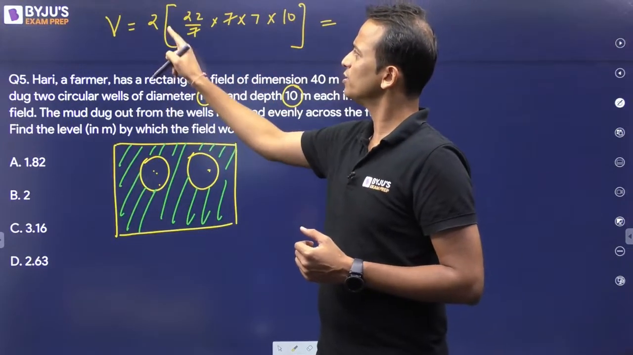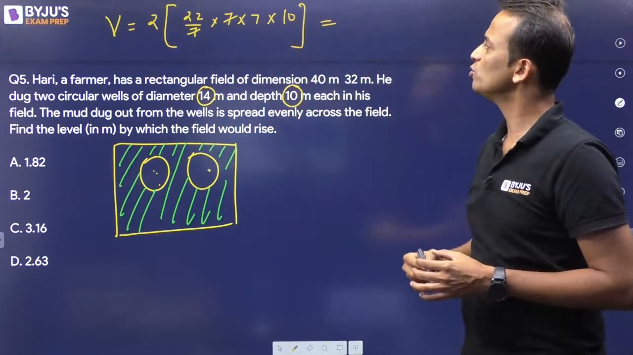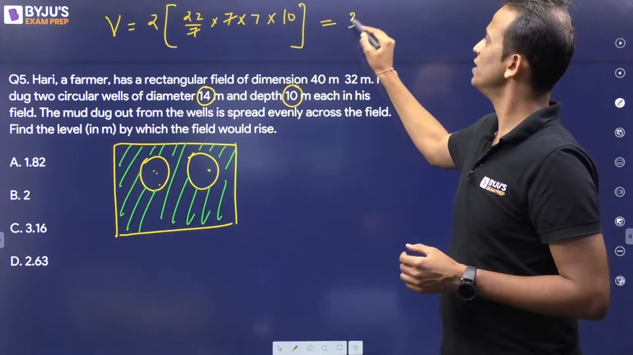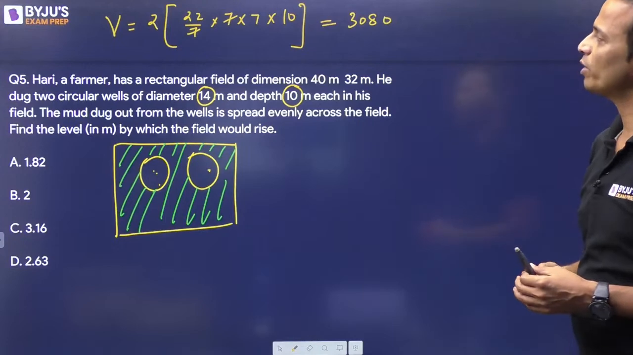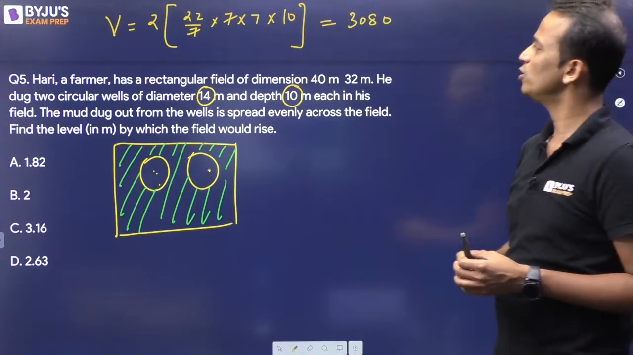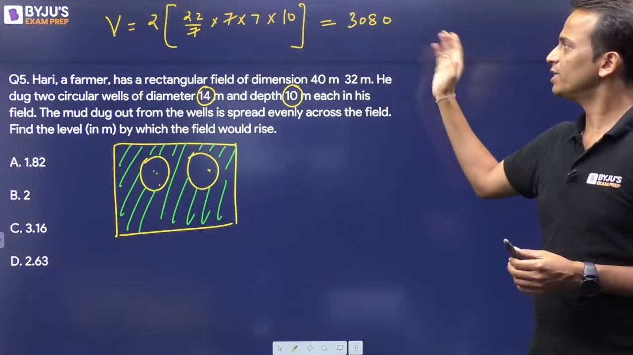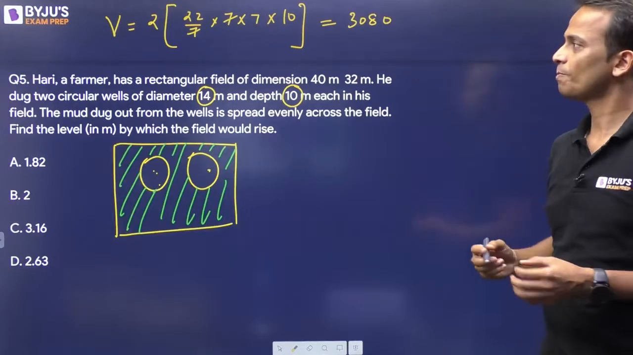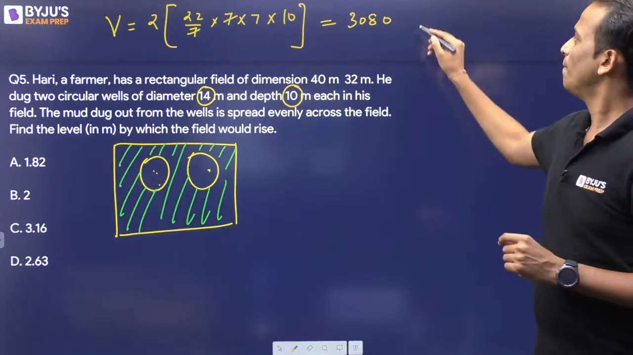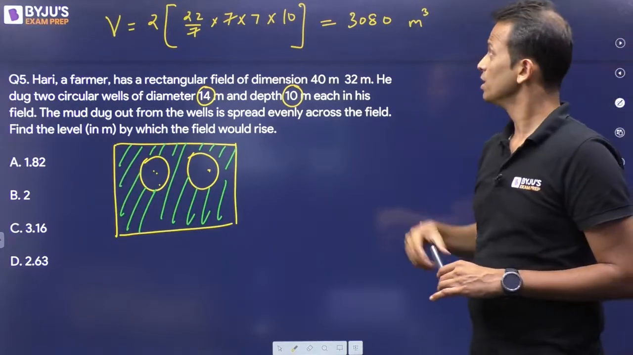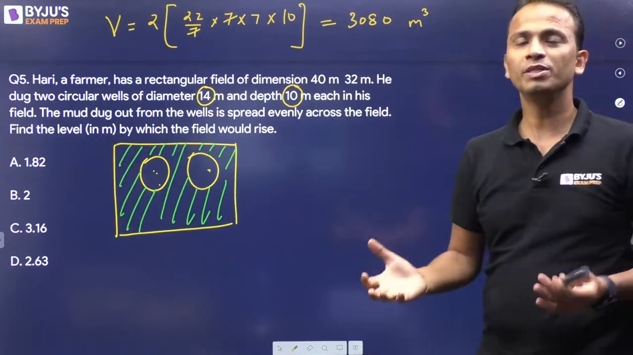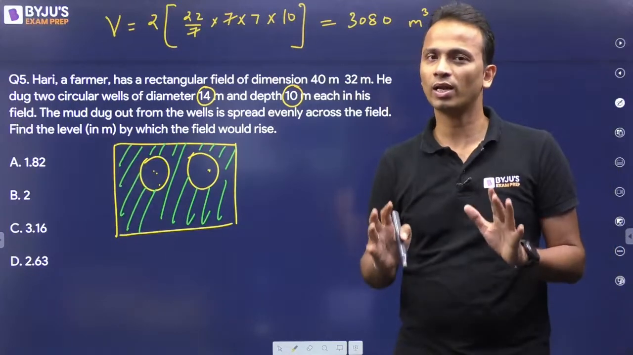22 into 2 is 44. 44 into 7 is 308. So 308. 44 into 7, 28, 280, 308 multiplied by 10, 3080. So 3080 meter cube, if I write the dimensions as well, 3080 meter cube will be the volume of the mud that will come out.